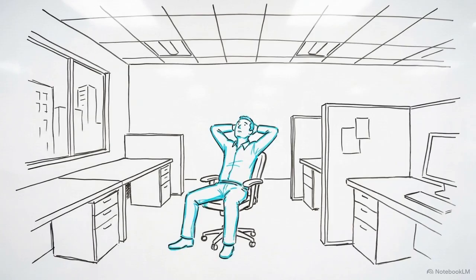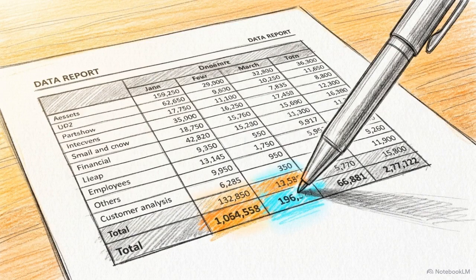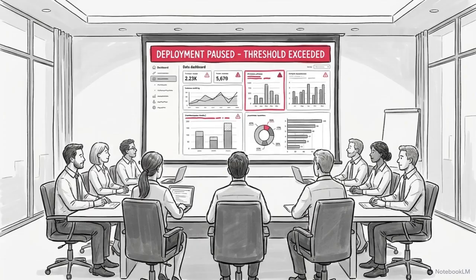You cannot rely on vibes or intuition to decide when an AI project needs to stop. Setting a predetermined numerical threshold removes human panic from the equation. The data dictates the pause, not a sudden drop in confidence in the boardroom.